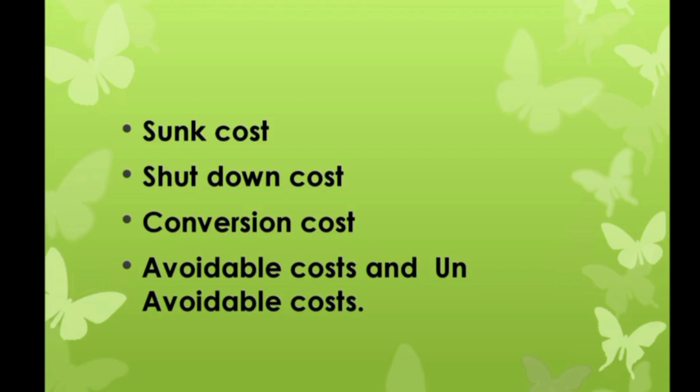In other words, conversion cost is works cost minus the cost of direct material. Avoidable costs are those costs which can be avoided by discontinuation of a product or department.